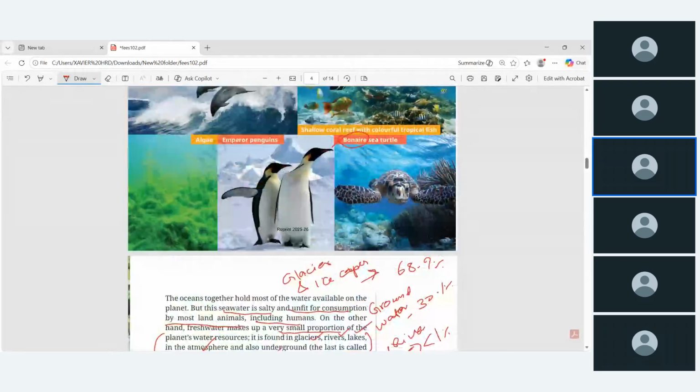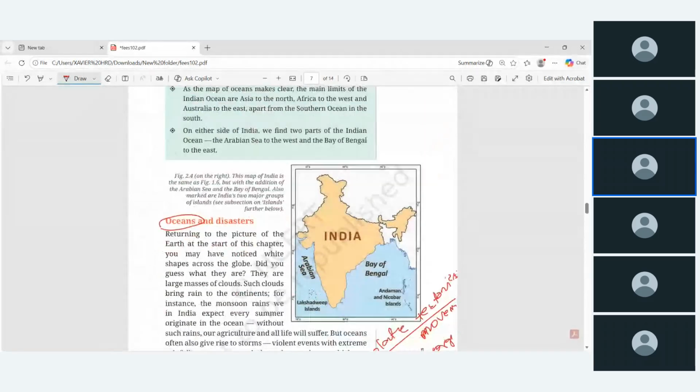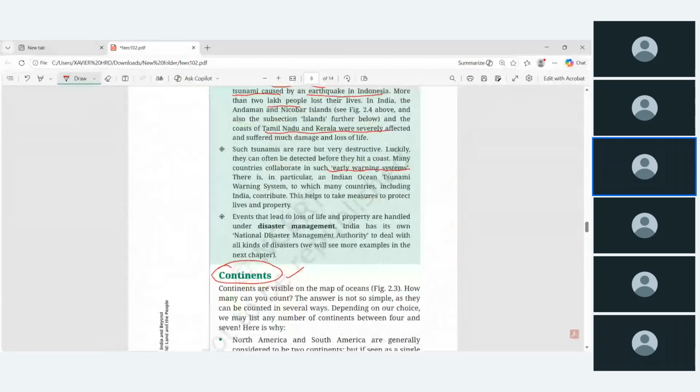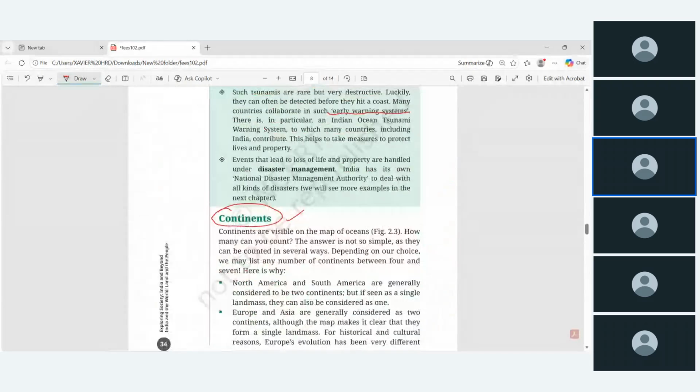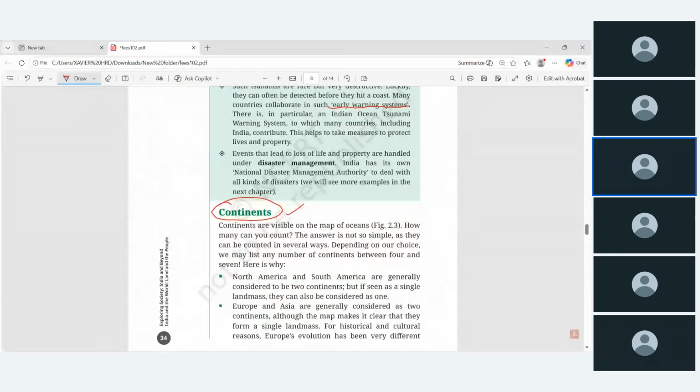So these are all we have covered in one part. The another part of this chapter talks about continents. Okay, continent, in Tamil we will call it கண்டங்கள் சொல்லுவோம்ல, ஆப்பிரிக்கா கண்டம், அமெரிக்கா கண்டம், ஆசியா கண்டம். So continent.